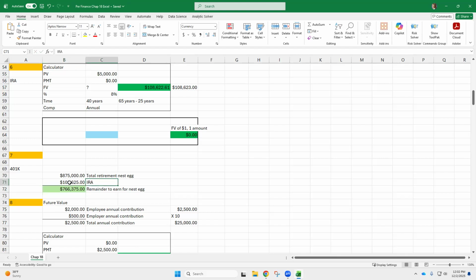That's what they're saying the IRA is. So this is not matching what they told us here. I know it's off $2, but it's not right.